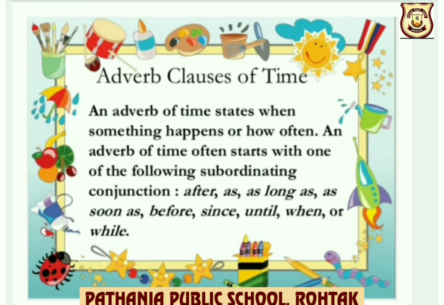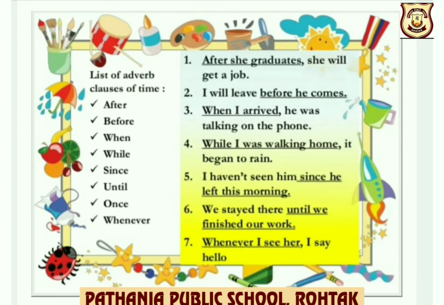How to identify an adverb clause of time in a sentence? An adverb clause of time states when something happens or how often. It often starts with one of the following subordinating conjunctions: after, as long as, as soon as, before, since, until, when or while. Look at the examples, children.